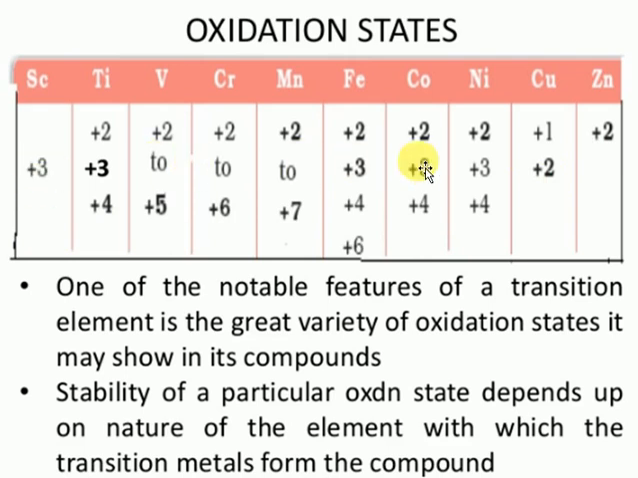The more unpaired electrons there are, the more oxidation states are possible. After manganese, electron pairing takes place, and for that reason +2 and +3 are more stable, and we count up to +1 and +2 only. So this is a very important point to remember.